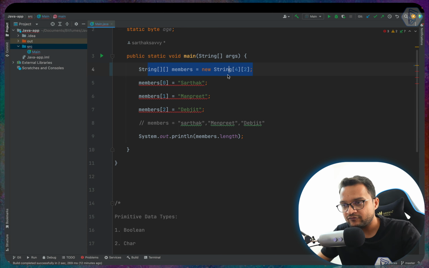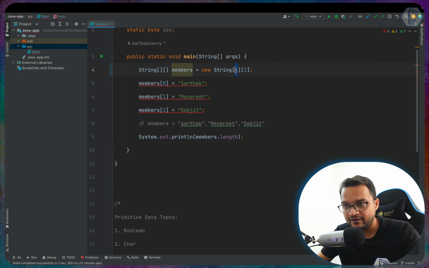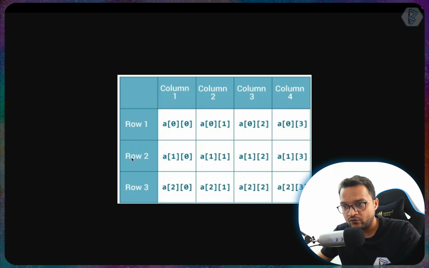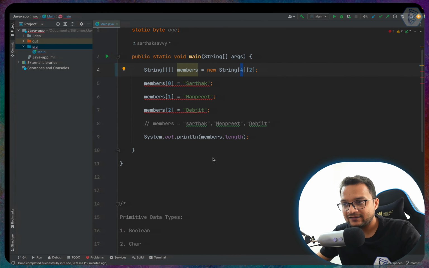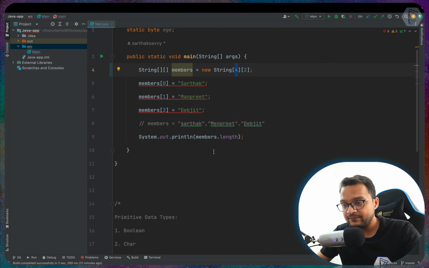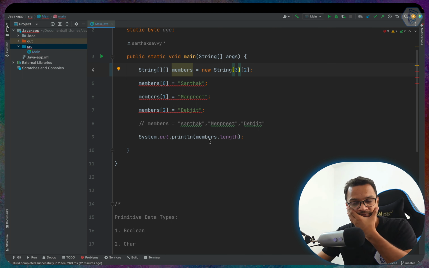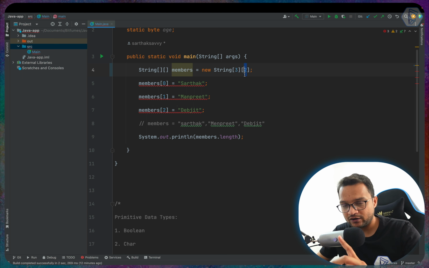So we have two levels. First we have the rows, so rows 1, 2 and 3. We can make it 3 rows, and then we have 2 columns only.